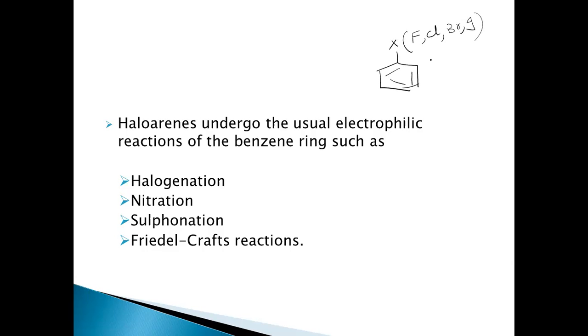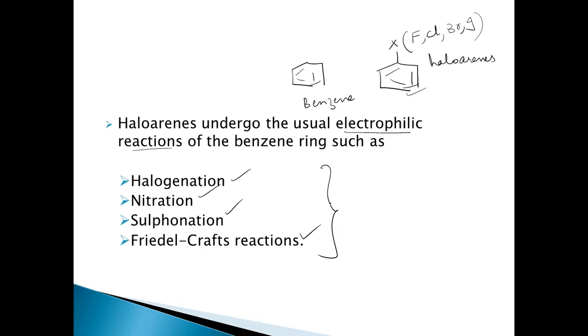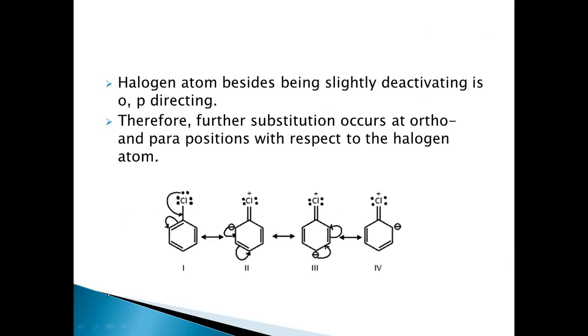This is called a haloarene. So what about these haloarenes? Is their reactivity towards electrophilic substitution reactions less or more than that of benzene? First of all, the haloarenes will undergo the usual electrophilic substitution reactions like that of benzene. As benzene undergoes the normal reactions like halogenation, nitration, sulfonation, Friedel-Crafts reaction, all these reactions also take place in haloarenes. But what about the reactivity? Is it less or more than benzene? Let's look at it.